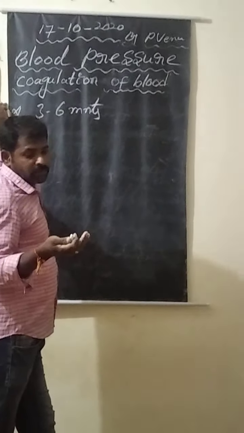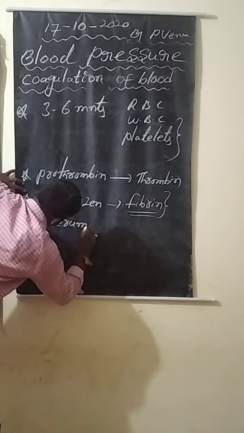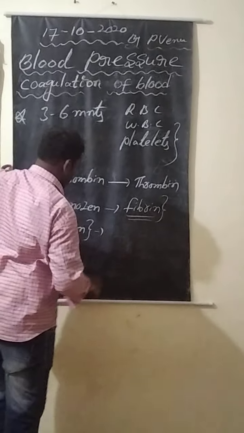After clotting of the blood, a liquid substance in yellowish straw color is left. That is called serum. It is in yellowish straw color.